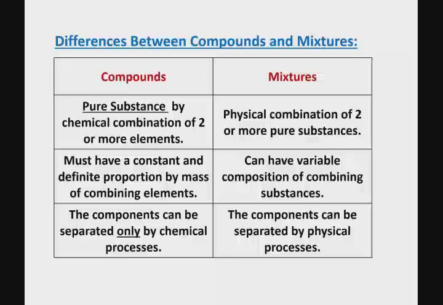The components of a compound, or elements that make up a compound, can be separated from each other. In other words, a compound can be decomposed into its elements, but only by a chemical process. Whereas the components of a mixture can be separated from each other by a physical process. So these are very important differences between the two categories, which will help you categorize matter in either one of those.